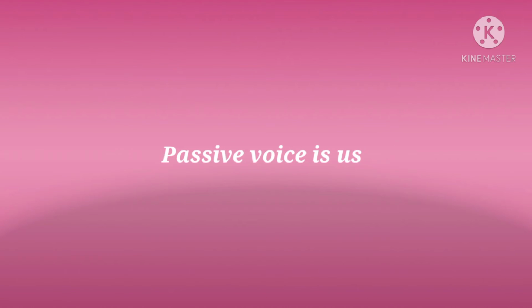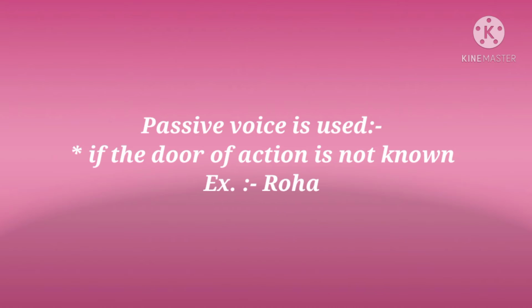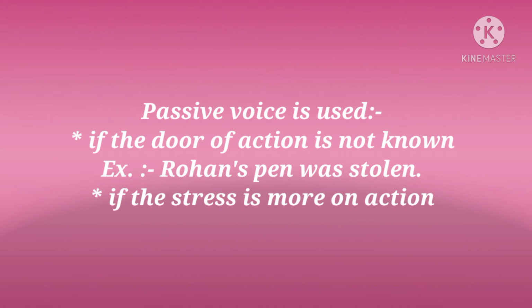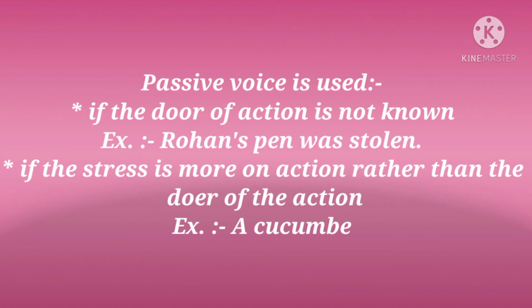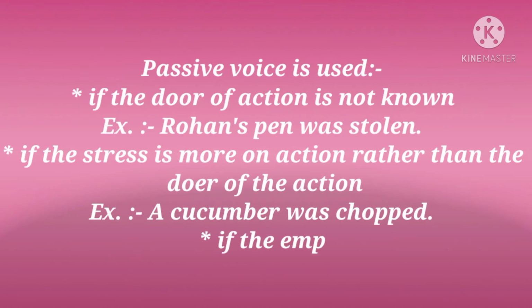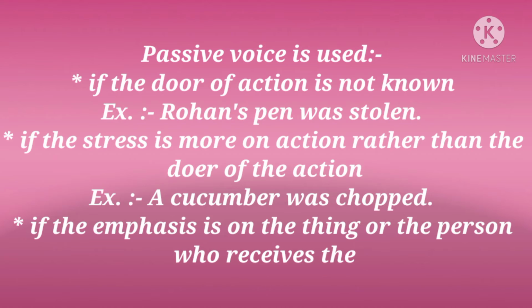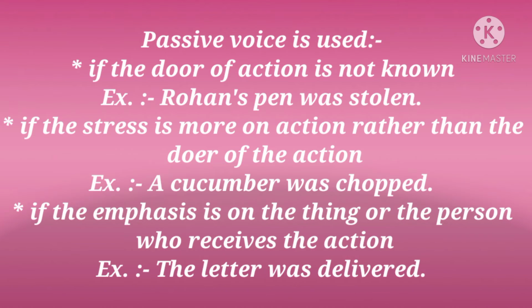Now, children, let us see the use of passive voice. Children, passive voice is used if the doer of action is not known. For example, Rohan's pen was stolen. Now, in this sentence, who stole the pen is not known. Next point, if the stress is more on action rather than the doer of the action. For example, a cucumber was chopped.